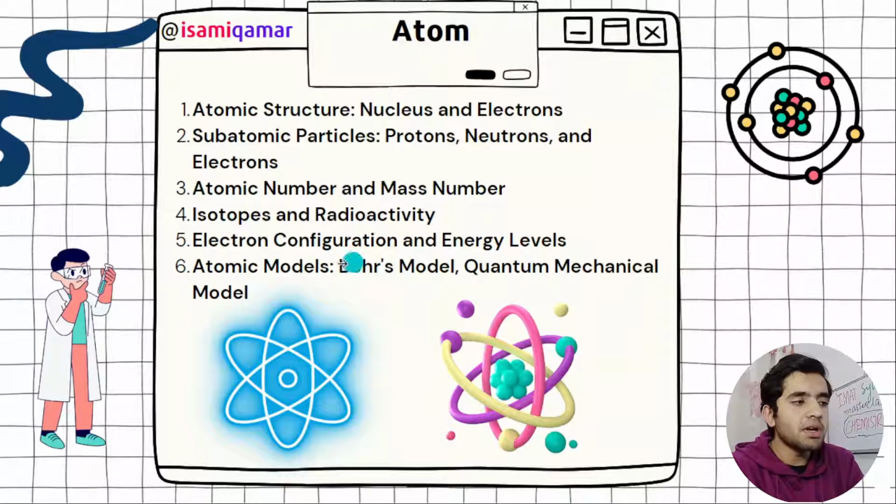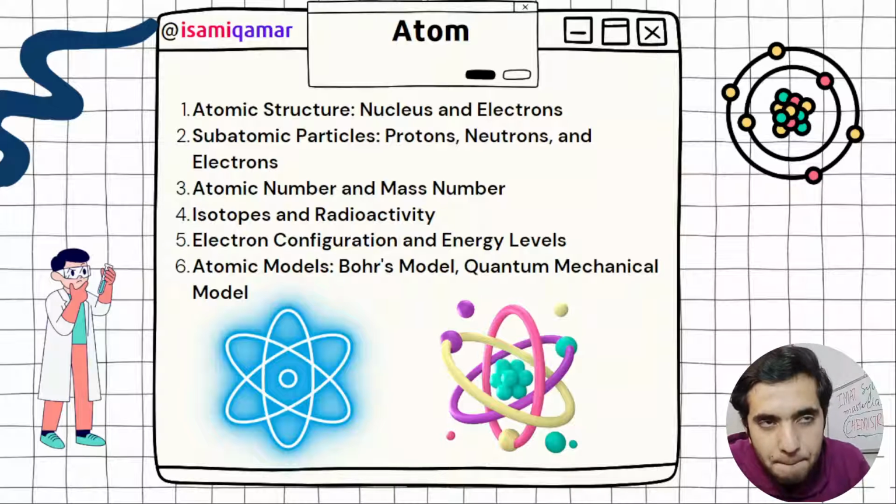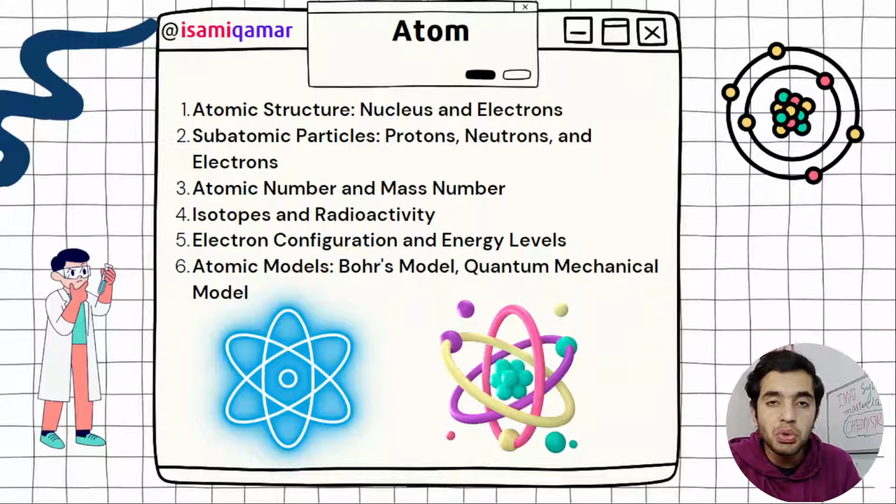And then we have got electron configuration and energy levels. Electronic configuration is very important, so you need to know how to do electronic configuration. If you are given a carbon atom and you need to find how many electrons are in the p subshell of carbon, how can you do this?